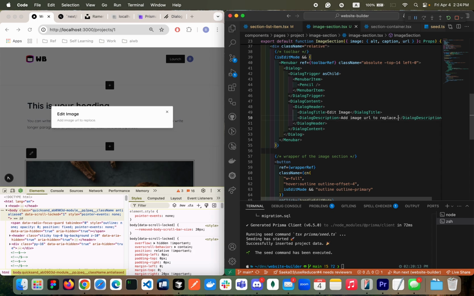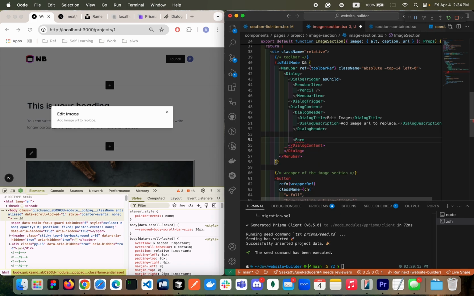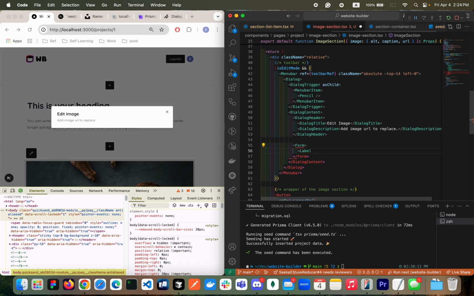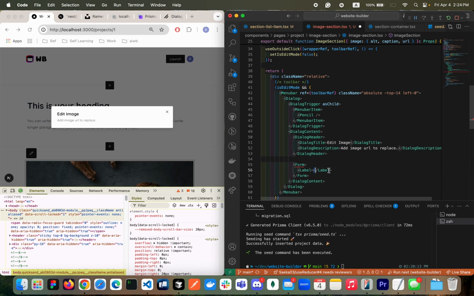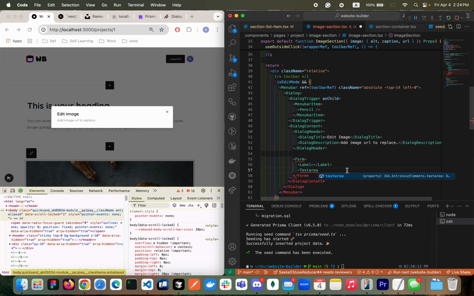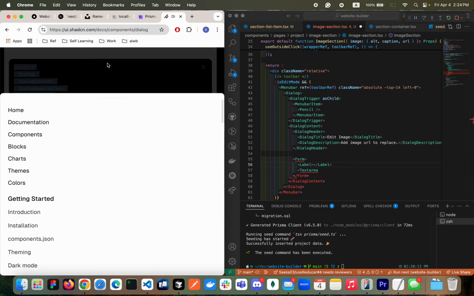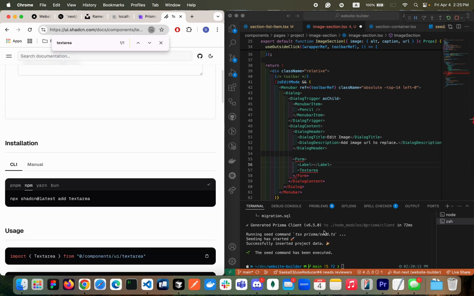Okay. Then we're going to have some form inside here. Right under dialog header, I'm going to have form from Next.js. In the form, we're going to have the label from component UI. And then we needed to have the text area. Oh, I have not installed it yet. Let's go to ShadCN, text area. Yeah, we're going to install this guy. Let's install it.